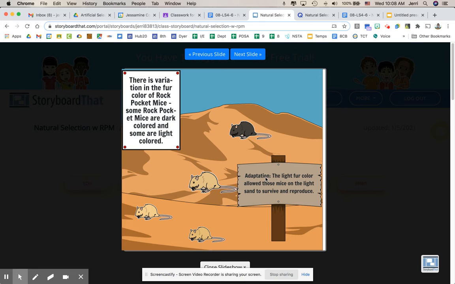But an adaptation is something that allows the organism to do well in its environment. It allows it to survive and also to reproduce. So the light colored mice on all of this light colored sand, they have an adaptation. They are the ones that are mostly able to survive and reproduce.